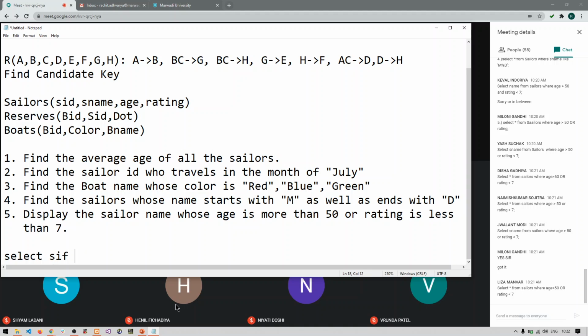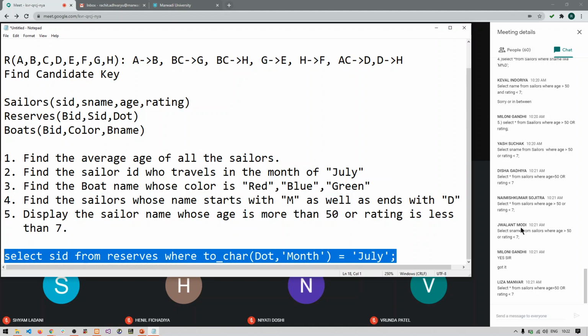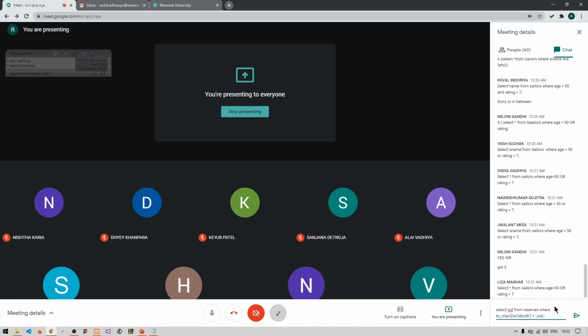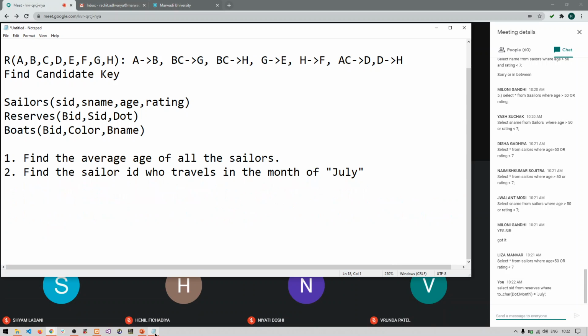Select SID from reserves where to_char(date, 'month') equals 'July'. That's it. This will be the answer. I am pasting that answer in your chats also so that you can copy.